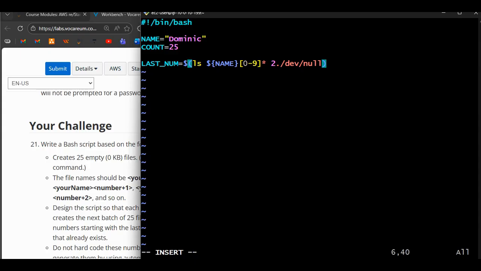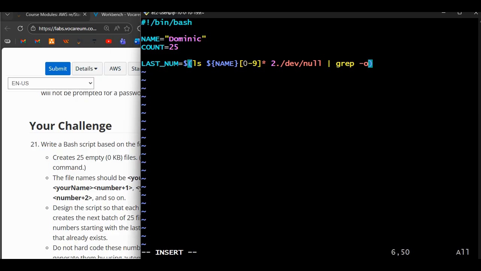Great. So when we are done with this line of code, the next one is I want to redirect with a pipe. We are redirecting to grep. Remember what grep means? It's going to look for the last number, the numbers after the name.